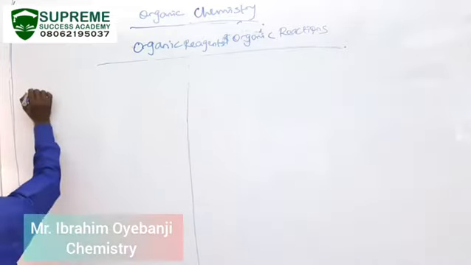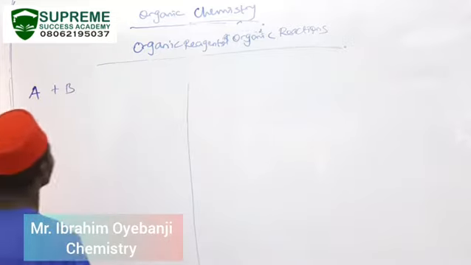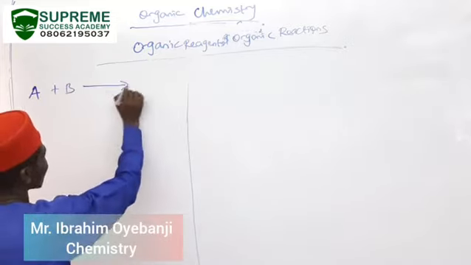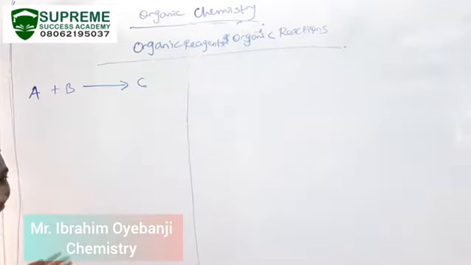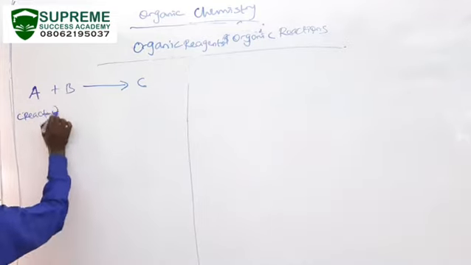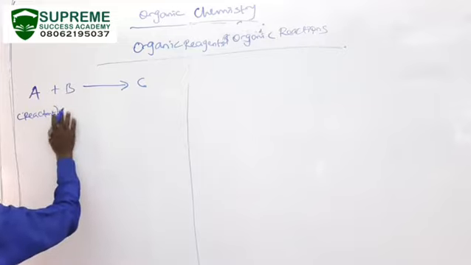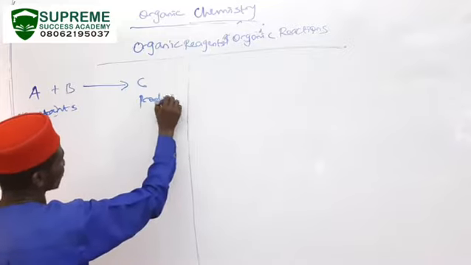So if a substance A combines with another substance B to give us substance C, this is referred to as a reaction, where substance A and substance B are reactants, and substance C represents the products.